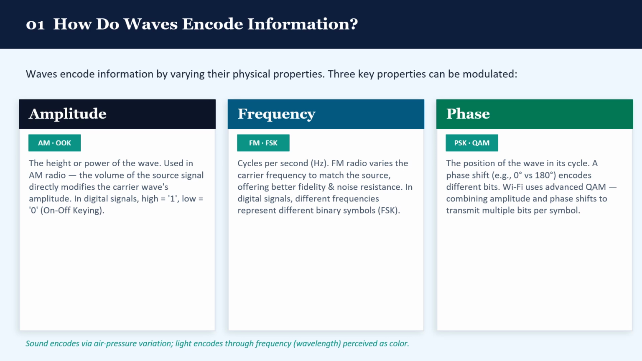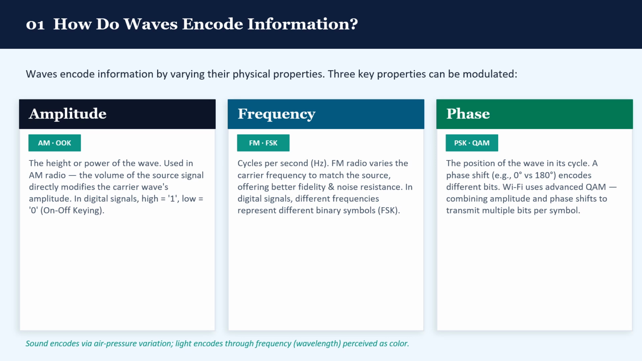Third, phase. This describes where the wave is in its cycle. By shifting the phase of a wave, we can encode different bits of data. Modern Wi-Fi uses a combination of amplitude and phase changes, called QAM, to send many bits at once.